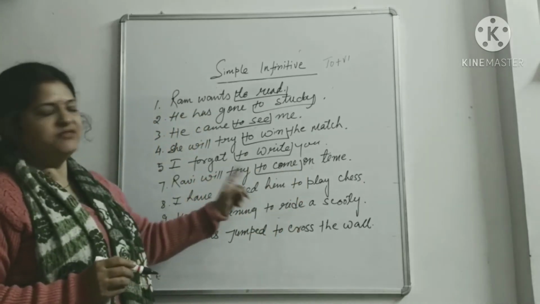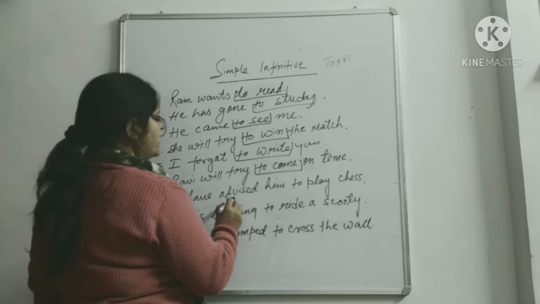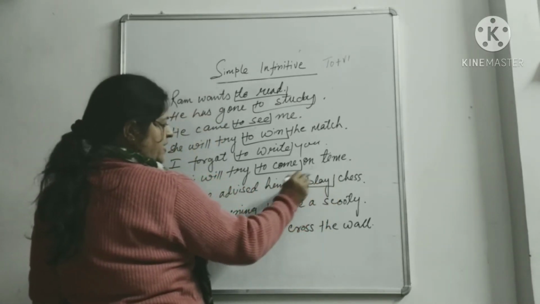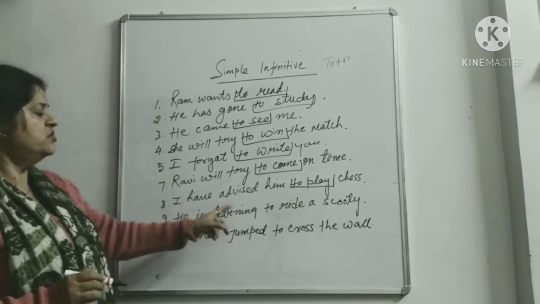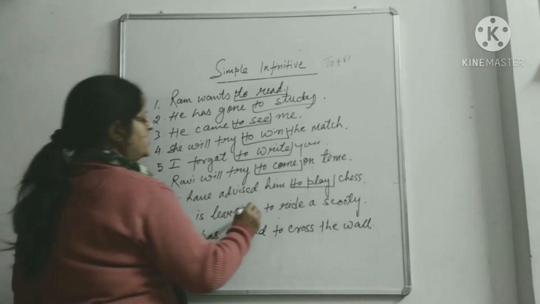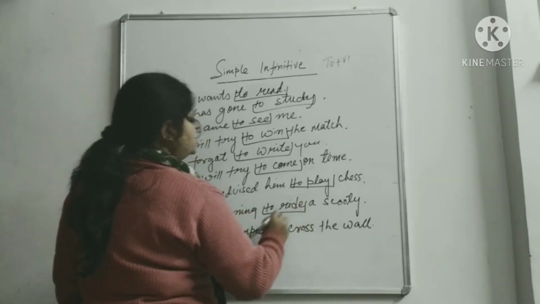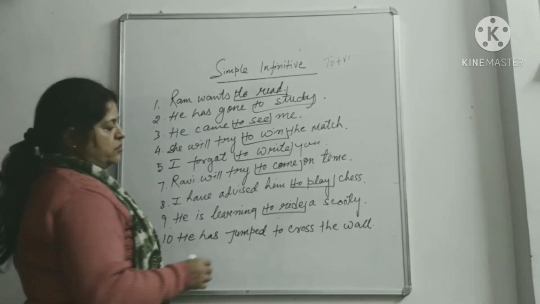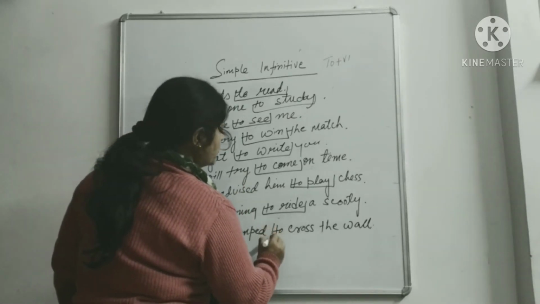I've advised him to play chess. So advise is one verb and then play second verb. So खेलने chess. He is learning to ride a scooty, to ride करने के लिए, and he had jumped to cross the wall, that is cross करने के लिए.